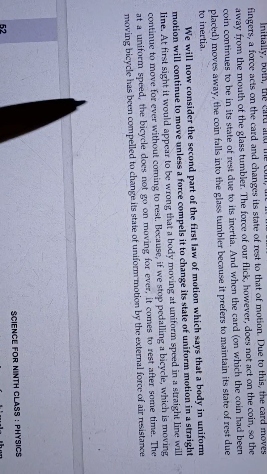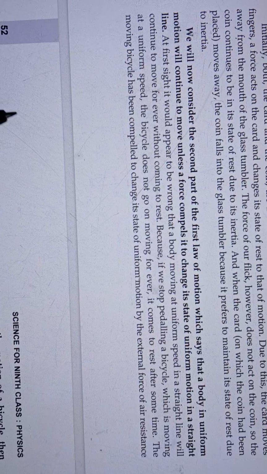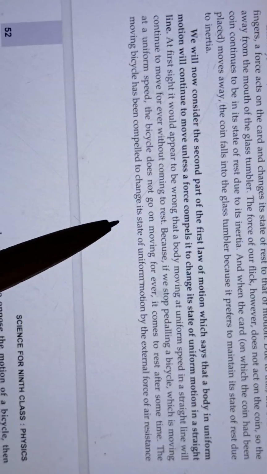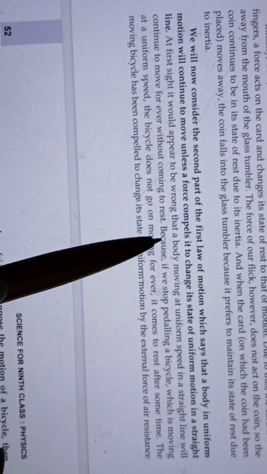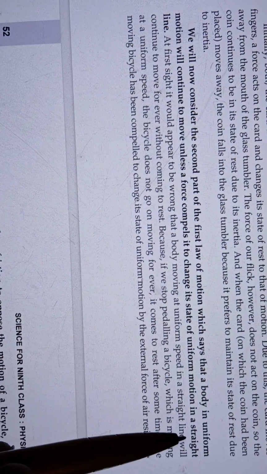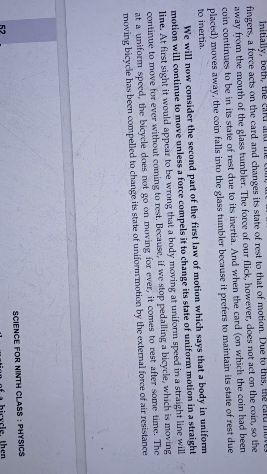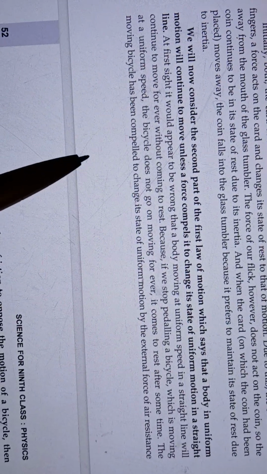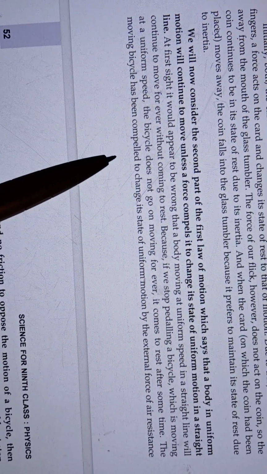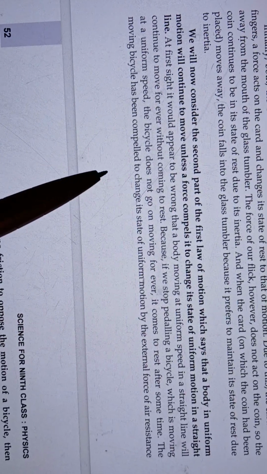Now let us see the second part of the first law of motion, that is, a body will remain in motion unless a force compels it to change its state of uniform motion in a straight line. Okay, so it seems that it is impossible for a body to remain in motion forever.